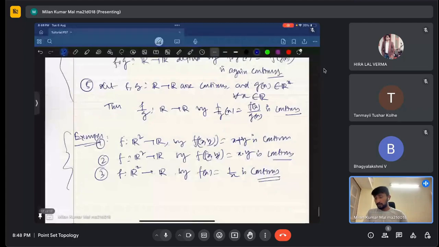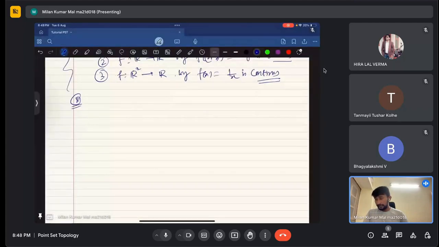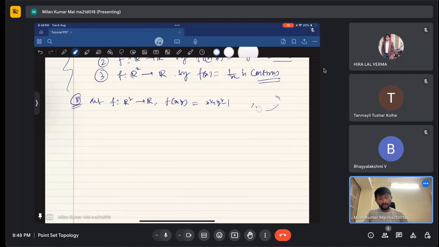First of all, what I want to show here is this. Let f be a function from R square to R, defined by f of (x, y) is equal to x square plus y square minus 1. Okay, this is the function. You know that x square plus y square is equal to 1 is the equation of a circle in R square, right?